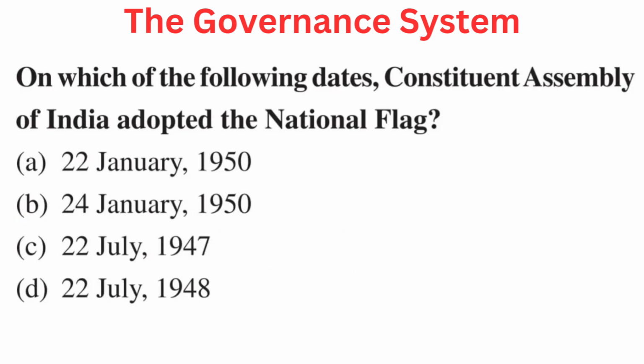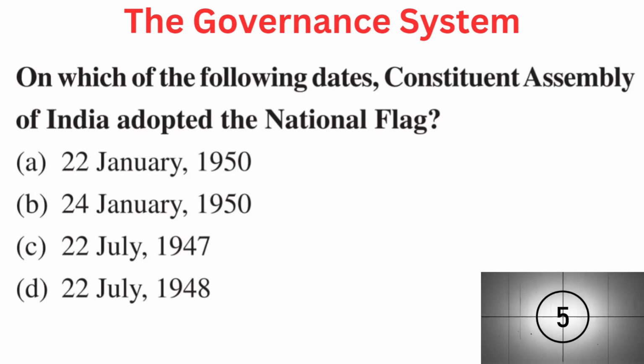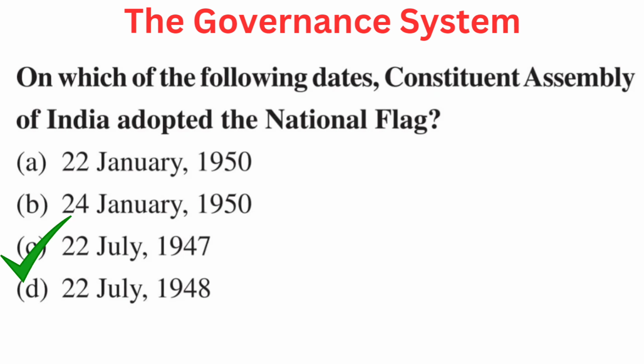Your question is, on which of the following dates Constituent Assembly of India adopted the national flag? Your options are A. 22 January 1950, B. 24 January 1950, C. 22 July 1947, or D. 22 July 1948. Right answer is C. 22 July 1947.